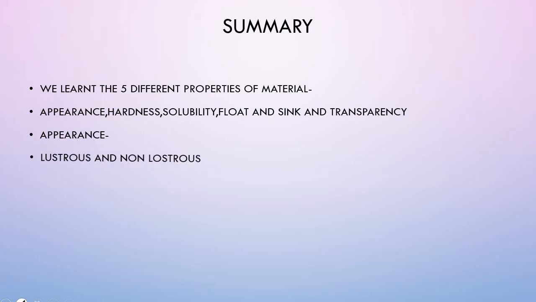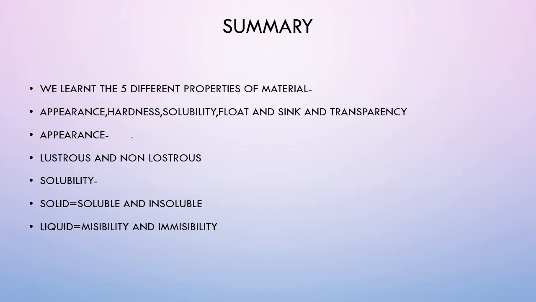Appearance is divided into two parts, lustrous and non-lustrous. Solubility. Solid. If a solid dissolves in water, it's soluble and insoluble. If a liquid dissolves or not dissolved, its miscibility and immiscibility. And transparency is divided into three parts: transparent, translucent and opaque.